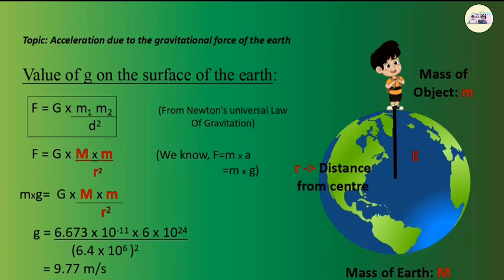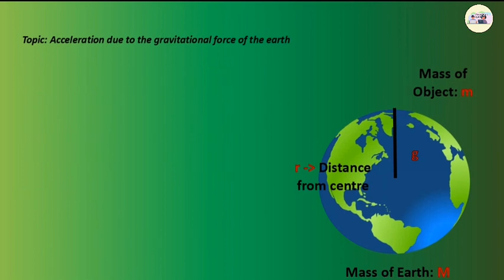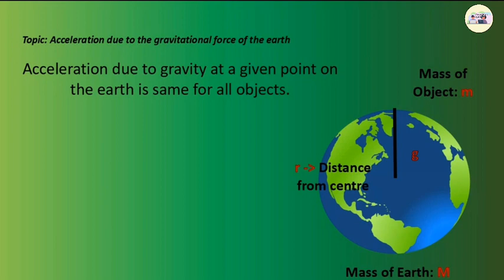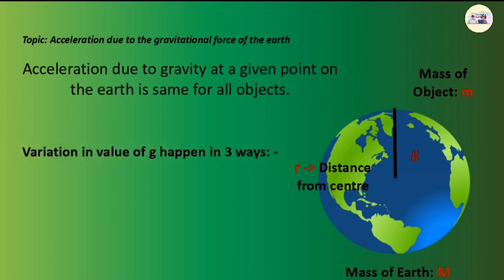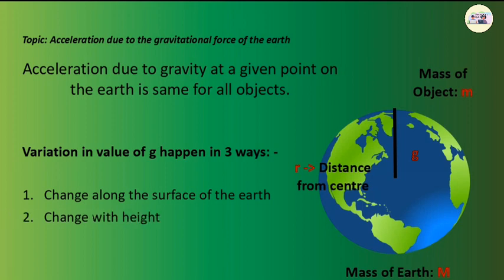This acceleration depends only on the mass M and radius r of the Earth, and so acceleration due to gravity at a given point on the Earth is the same for all objects. It does not depend upon the properties of the object. Variation in the value of g. Variation happens in three ways. First, change along the surface of the Earth. Second, change with height. Third, change with depth.